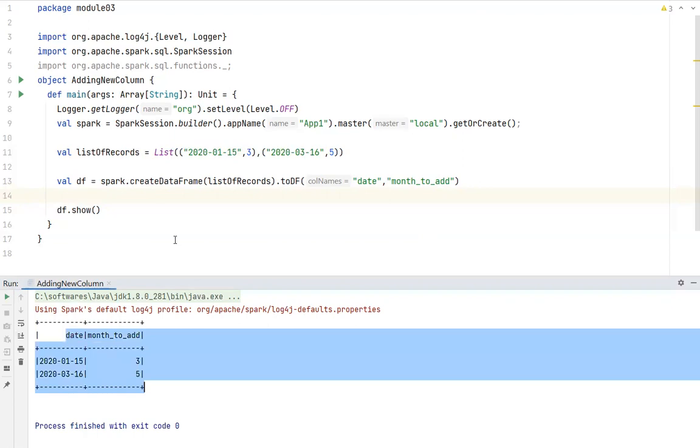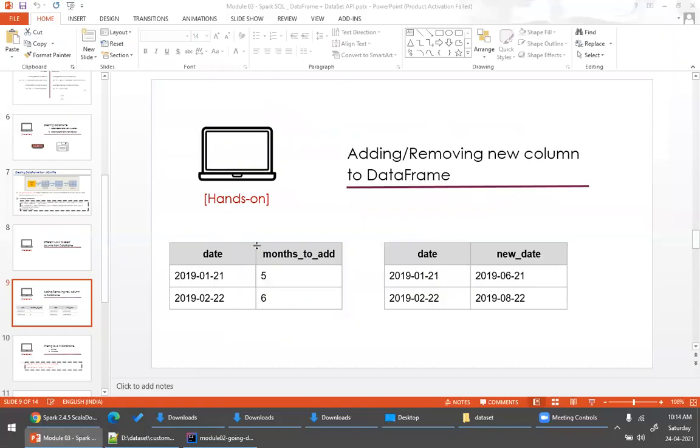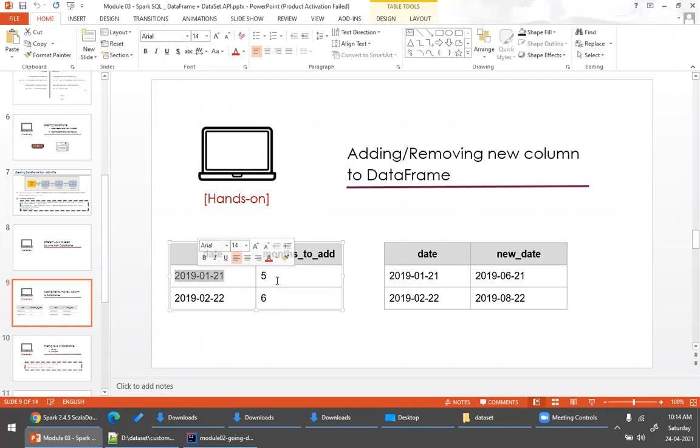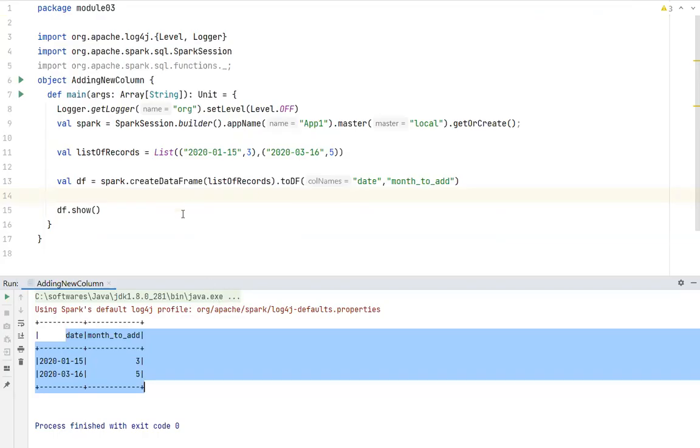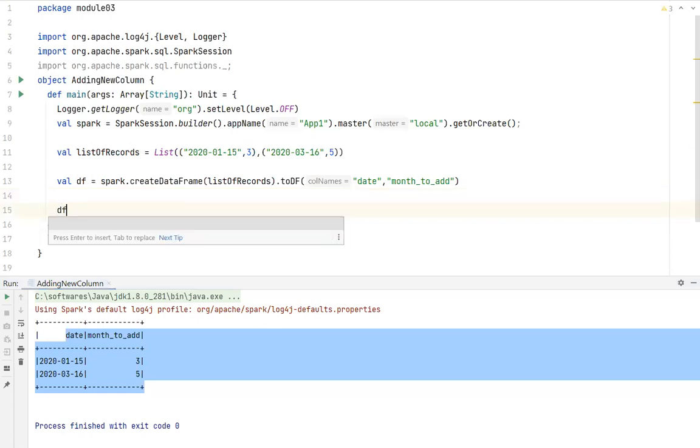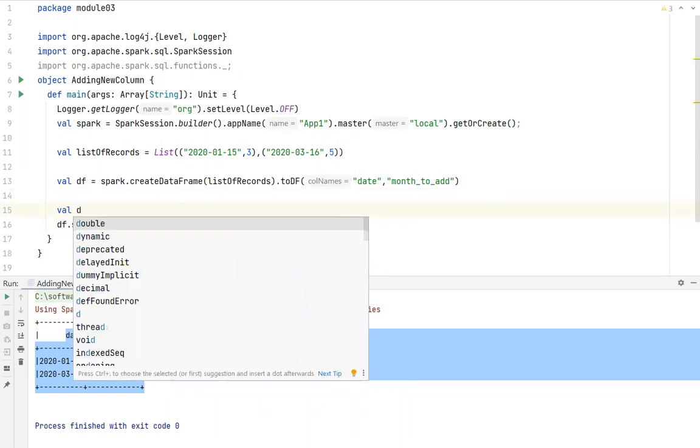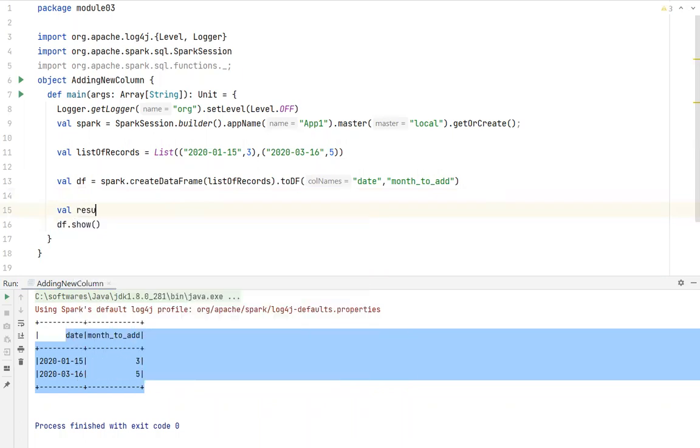Now, please look at this. Now, what is my use case? My use case is very clear. I want to perform some business logic on a data frame, and also I have to create a new column. So the new column value will be the date plus the months to add. So I want to create a new column for the data frame. Now what I do, very simple. I am adding a new column to the data frame, and that will create a new data frame. Let me name it as result.